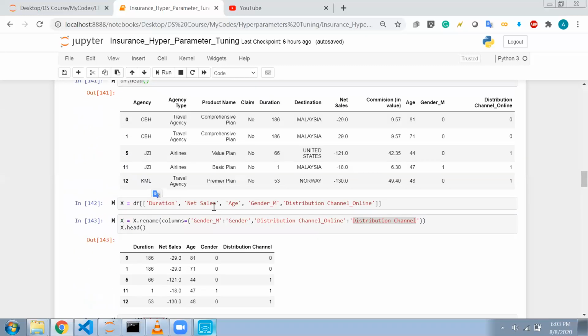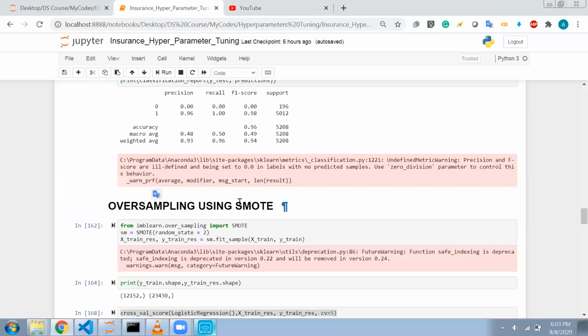I use an algorithm known as SMOTE. I'm not remembering the full form of this, maybe later I will tell you how SMOTE works. But for now, just understand that I am oversampling my data.